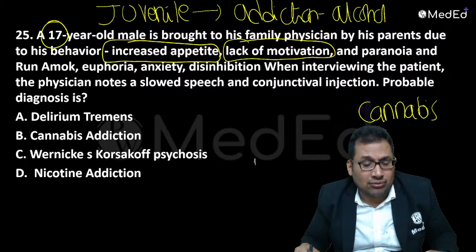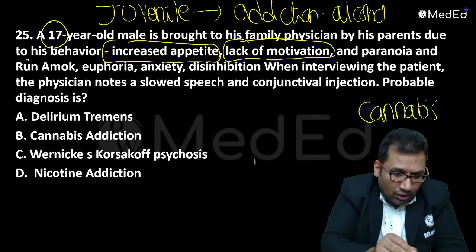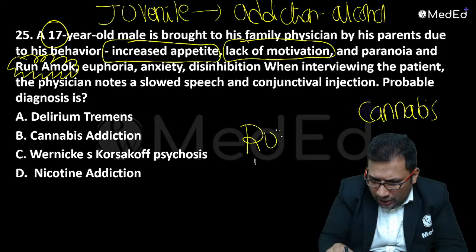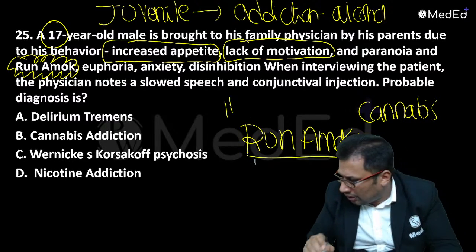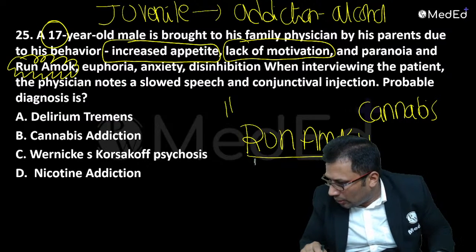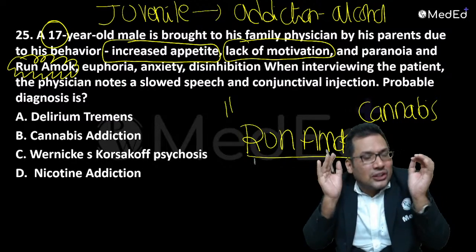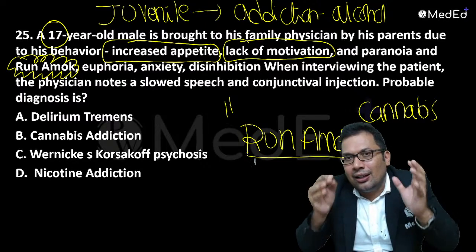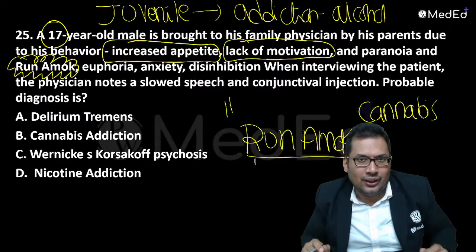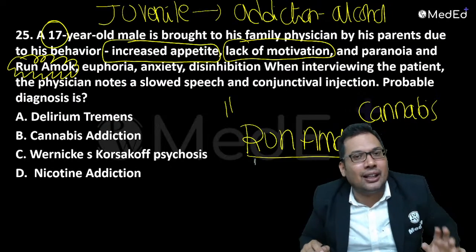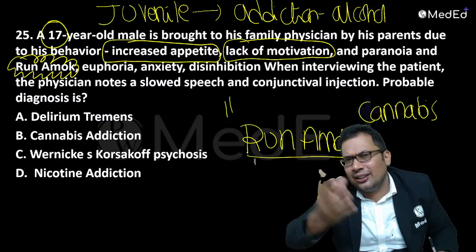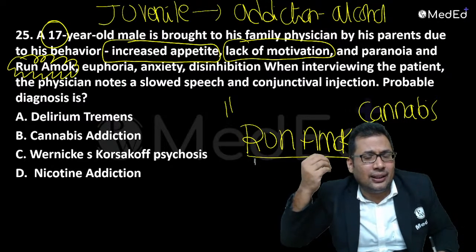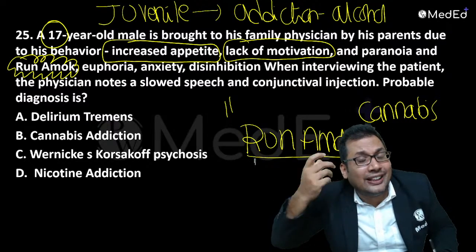Paranoia is there. Run amok. What is run amok? Run amok is an impulse disorder characterized by a compulsion to kill people. It's a homicidal mania, killing strangers, killing enemies, or killing whoever it is. It's an impulse disorder characterized by impulsive killing.